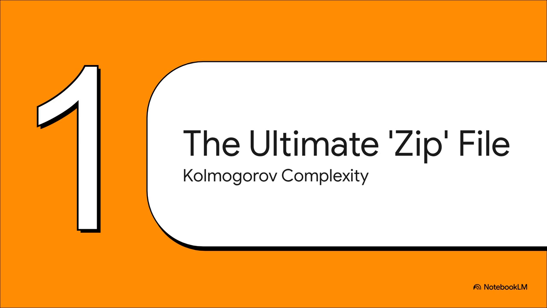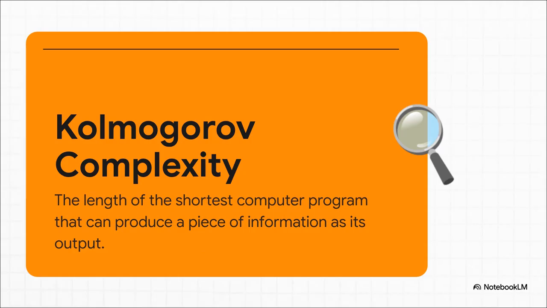Okay, let's talk about something called Kolmogorov Complexity. The absolute best way to get your head around this is to think of it as the ultimate zip file. I mean, the most perfect compression possible. It's basically a way of asking, what is the absolute rock-bottom, smallest version of a piece of information you can possibly have? And here's the key insight.